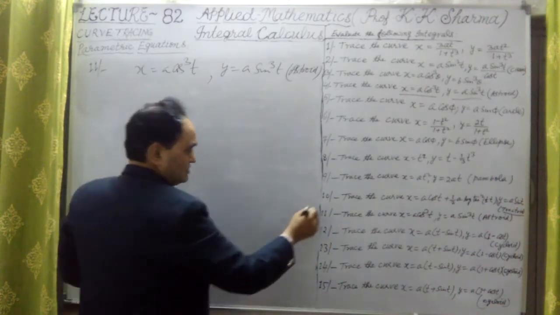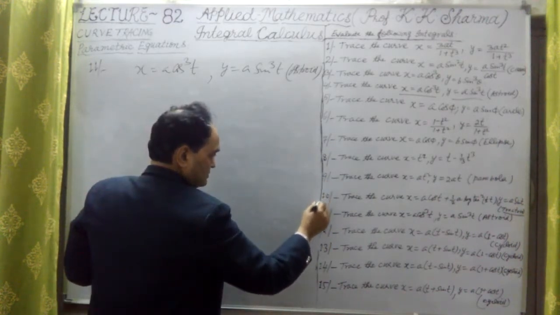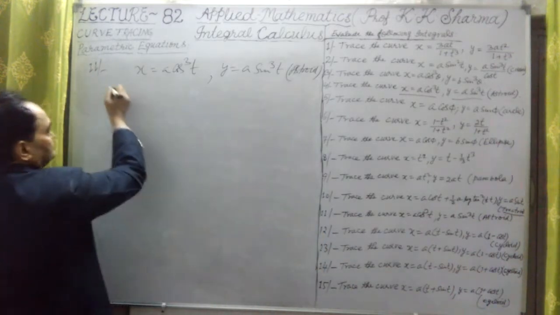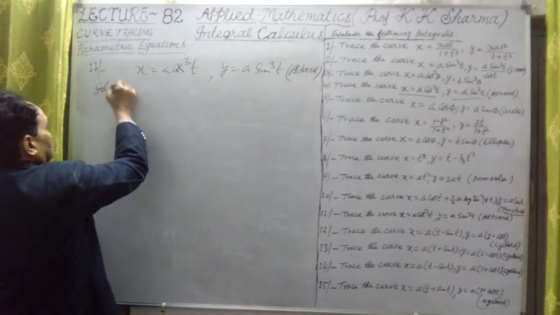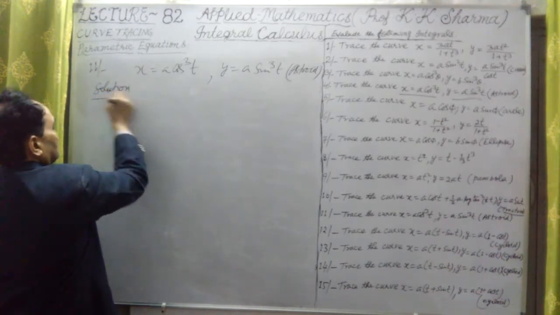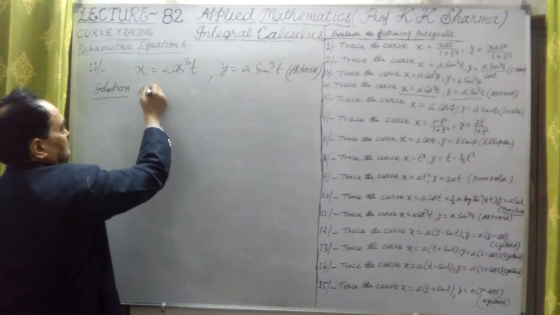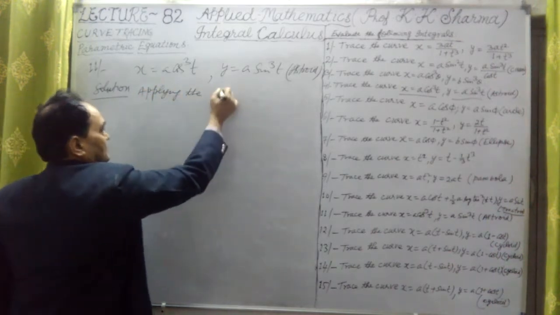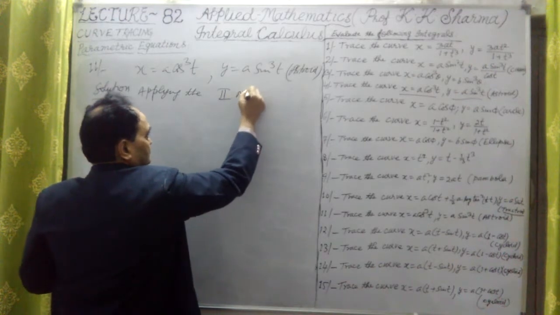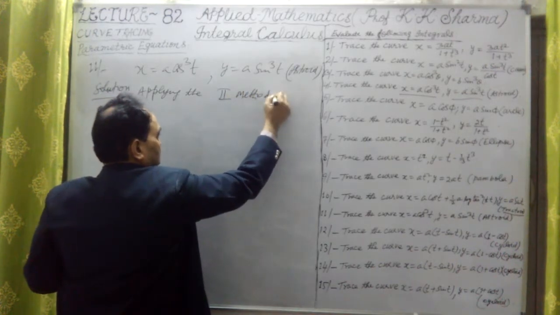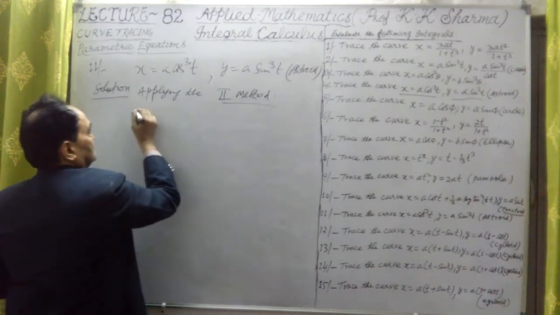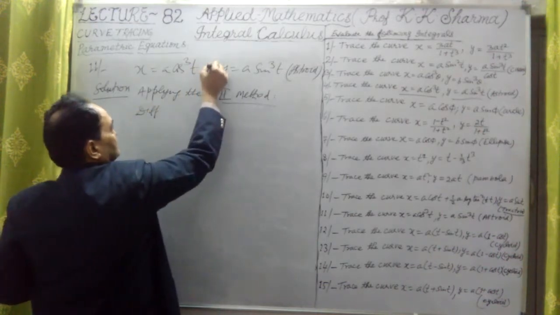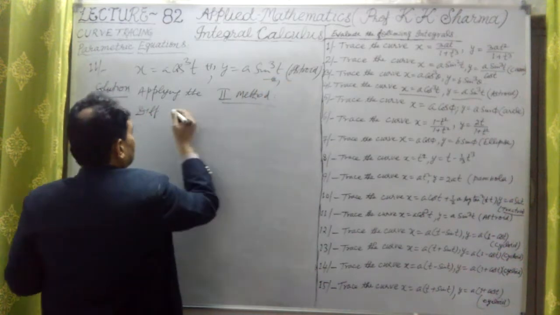Now in this case, let me find out what is the second method we can apply here. So applying the second method, let me take the solution. The same type of question is this, but by the second method we have to apply here. Applying the second method, that is differentiation. So differentiating first and second, this is the first equation, this is the second equation.